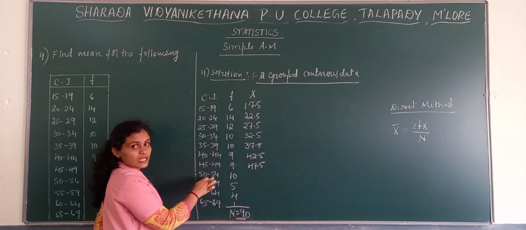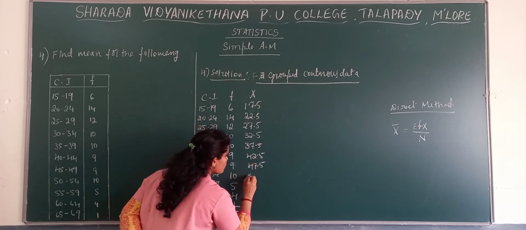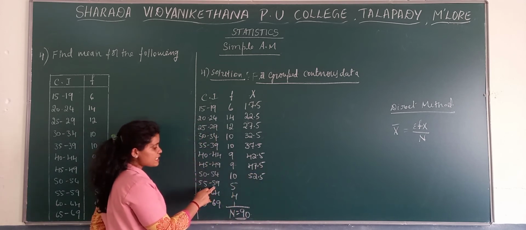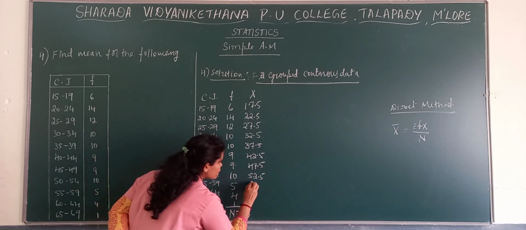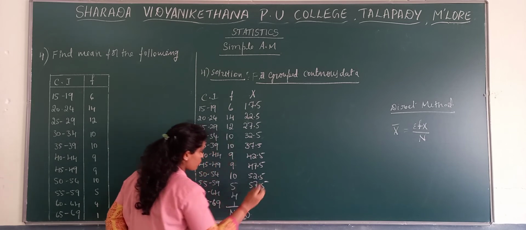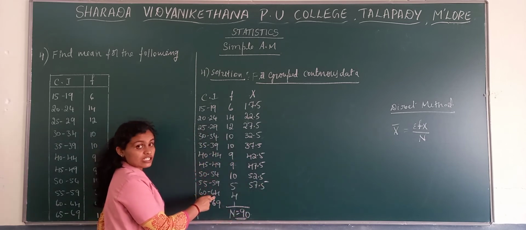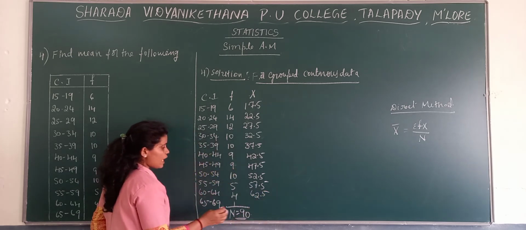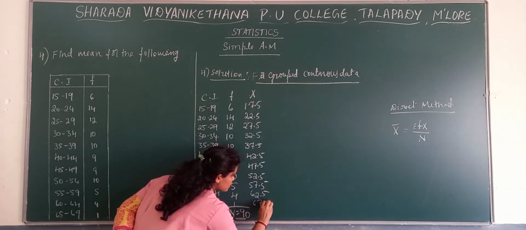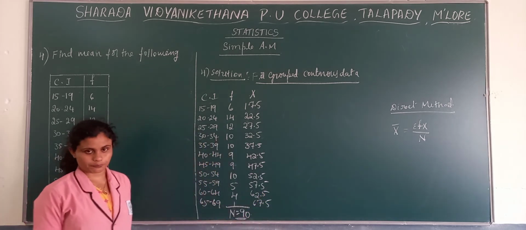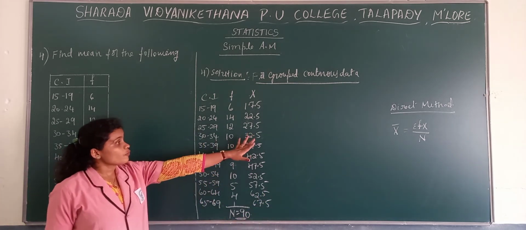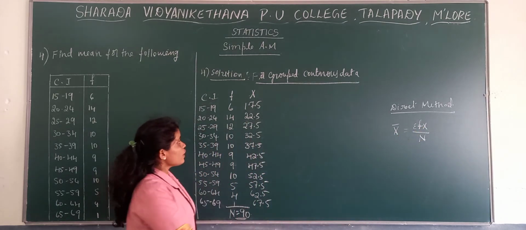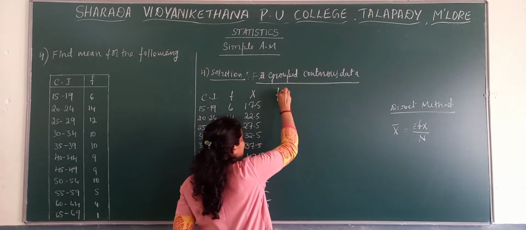47.5, 50 plus 55 divided by 2, mid value is 52.5, 55 plus 60 divided by 2, we get here 57.5, then 60 plus 65 divided by 2, we get 62.5, and the last one we get here 67.5. Now we got the middle value, that is x. Then find out f into x.